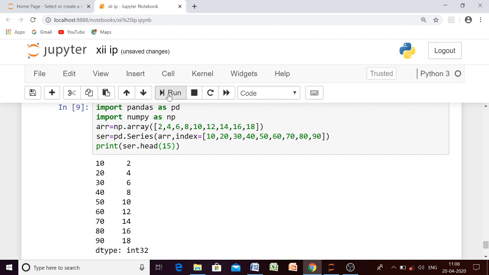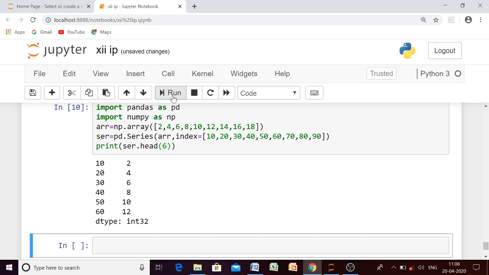That's it. Okay, and if you don't provide any number, by default it will return you how many elements? 5 elements. But if you want less than 5 or anything apart from 5, then you have to specify that many elements. Suppose you want 6 elements, then write here 6, it will give you 6 elements. Okay, so this was all about head function and tail function.